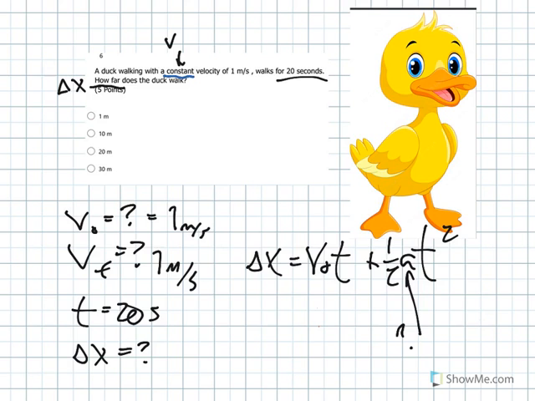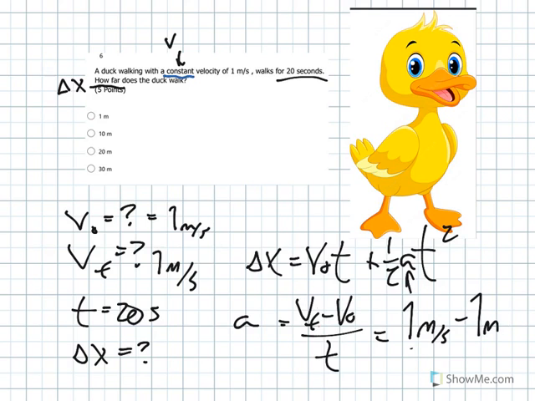Or look at the definition of acceleration. So acceleration is v final minus v naught over t. In this case, the v final is 1 meter per second. The v initial is 1 meter per second, divided by, I don't know what the time is.